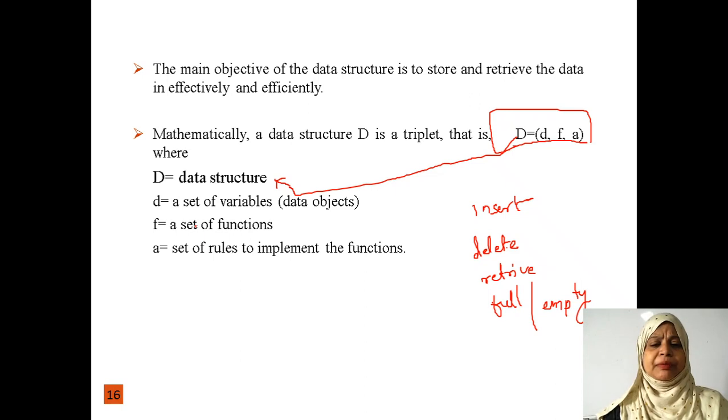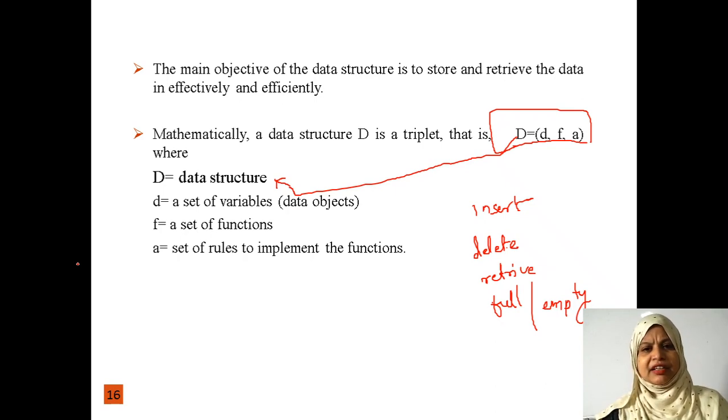Whenever we are going to implement any function, we have some set of rules. By using those set of rules only, we are going to implement the function. So mathematically, the data structure is represented by this triple, D equals (d, F, A). Capital D represents the data structure, small d is the set of variables, F is the set of functions, and A is the set of rules to implement the functions, right?